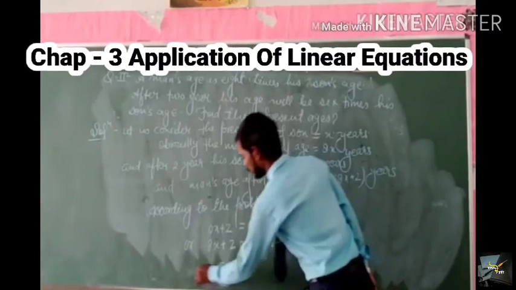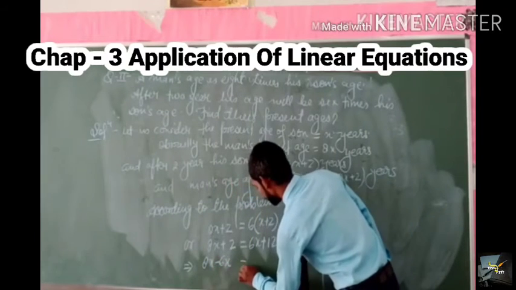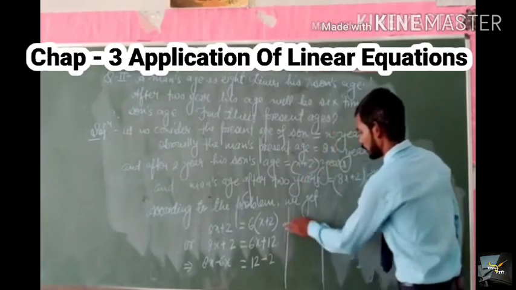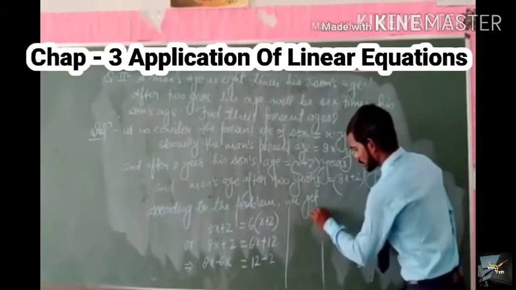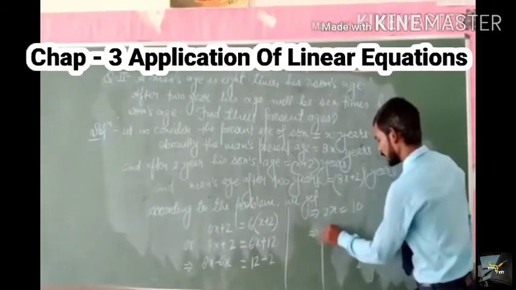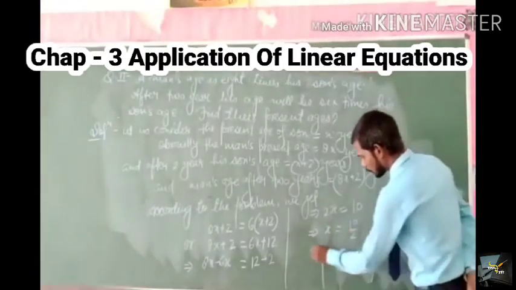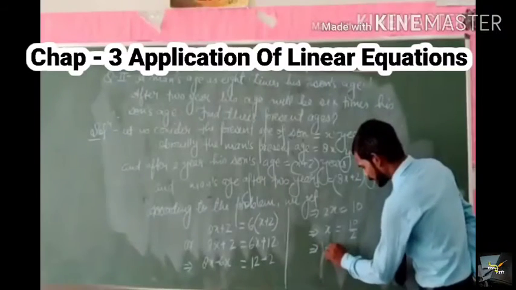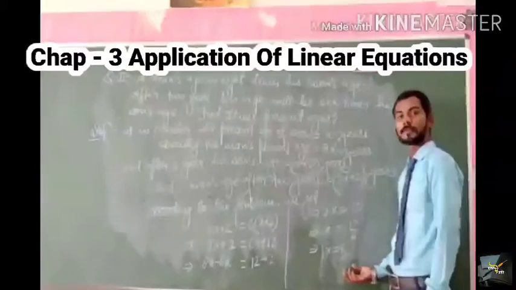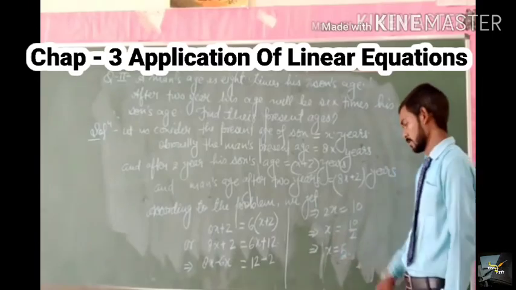And after solving, this implies 8x minus 6x is equal to 12 minus 2, and we get 2x is equal to 10. And this implies x is equal to 10 upon 2, which gives x is equal to 5. Here x is equal to 5 shows the present age of his son.